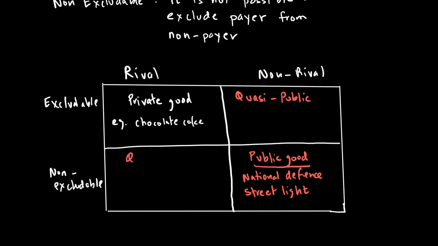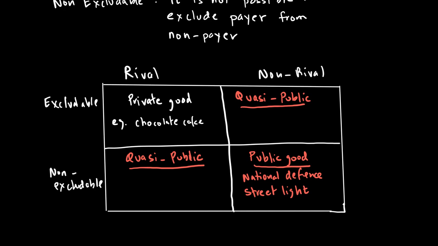I'm going to talk about this as well in a little while. In fact, the good which is rival and non-excludable is also called quasi-public. Quasi means that they're semi-public, not purely public. Some feature of them is basically not public. So, for example, a good which is rival and non-excludable means that consumption by one person will leave less for another, but once we provide it, it's very difficult for people to stop consuming the good.